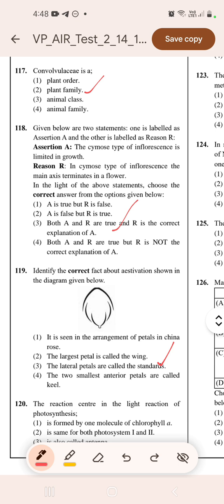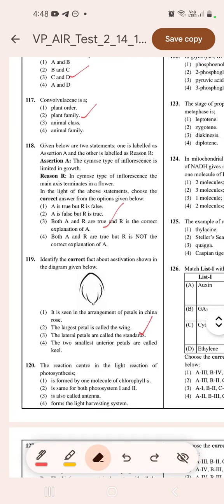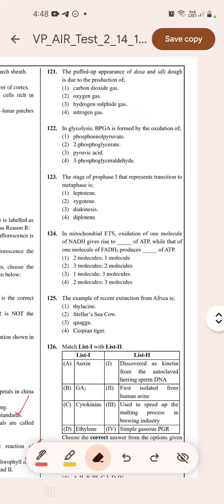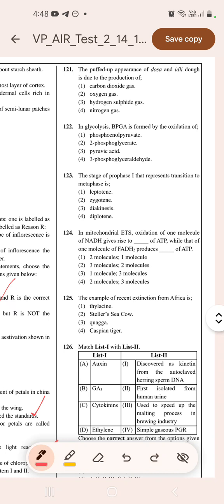Now question number 120. The reaction center in the light reactions of photosynthesis is formed by one molecule, chlorophyll A. The puffed up appearance of dosa and idli dough is due to the production of CO2. In glycolysis, BPGA is formed by the oxidation of pyruvic acid.